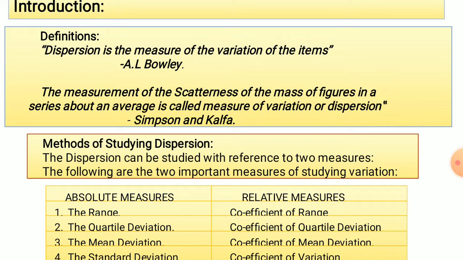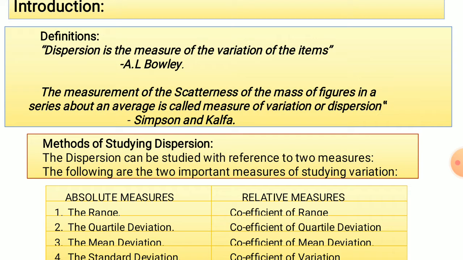According to A.L. Bowley, dispersion is the measure of the variation of the items. According to this definition, we can say that dispersion is the statistical tool which is used for measuring the variation of the items which are given in the series.